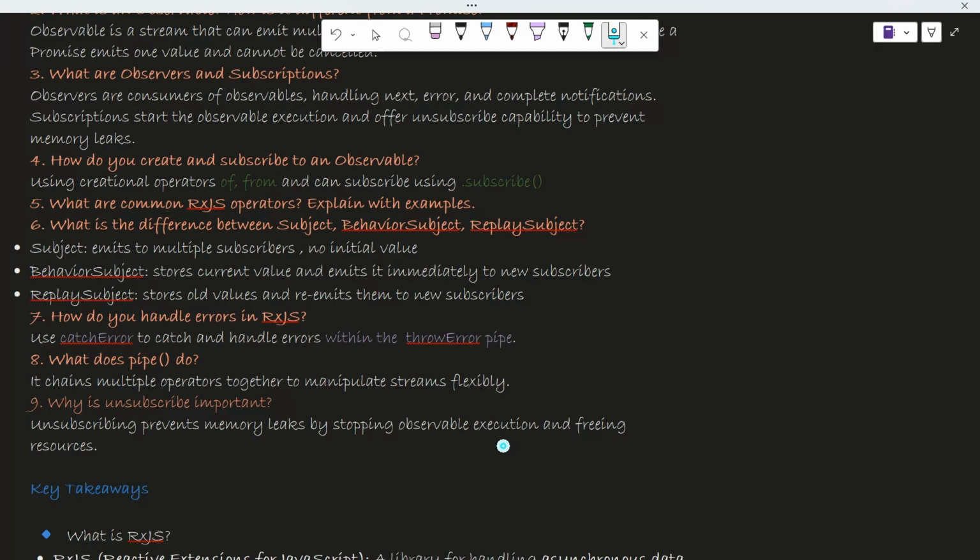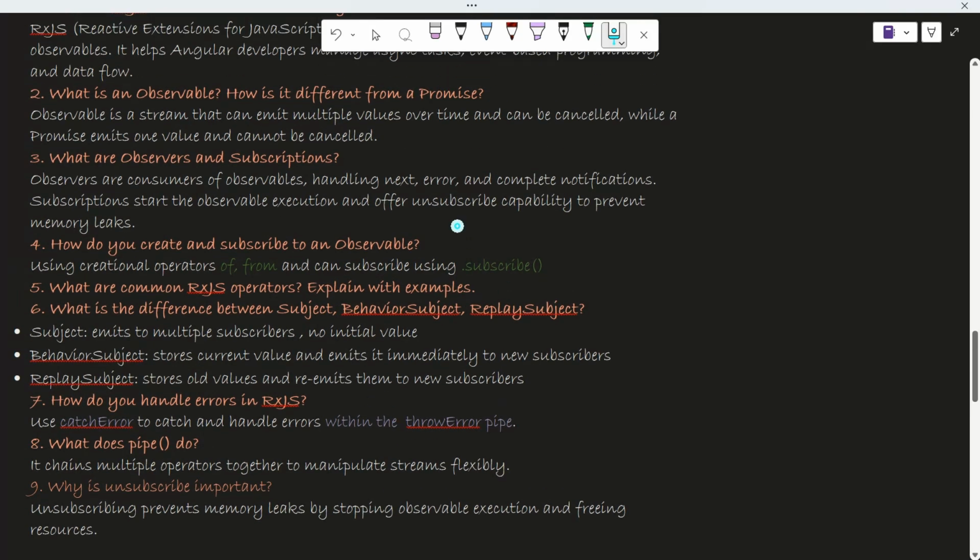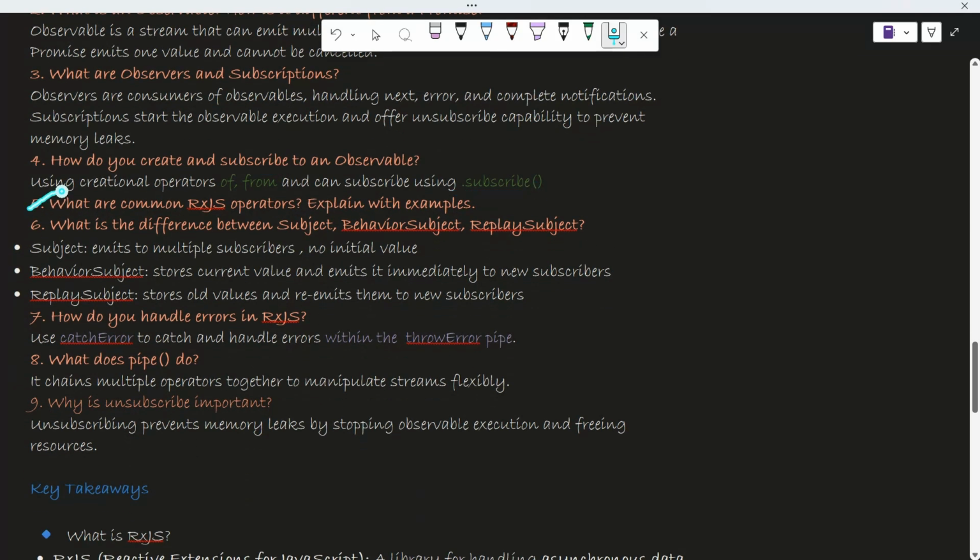So yes, there are two things. First is the dot unsubscribe method and second is takeUntil. So takeUntil is also there for your unsubscribing. Now this is done, and then, how do you create observables? We have creation operators like of, from, ajax, right? And how do you subscribe? We have the dot subscribe method. What are common RxJS operators? I have explained that above.